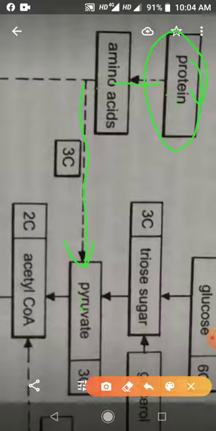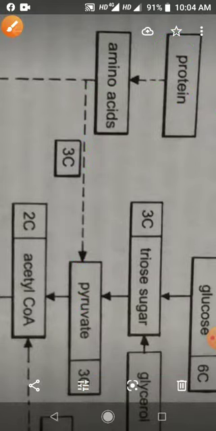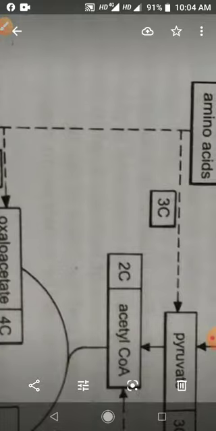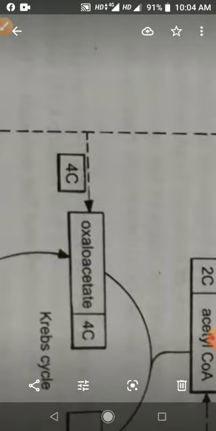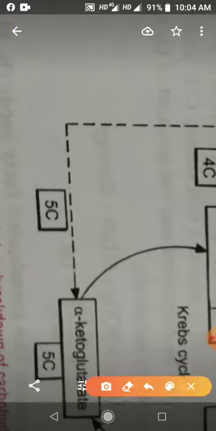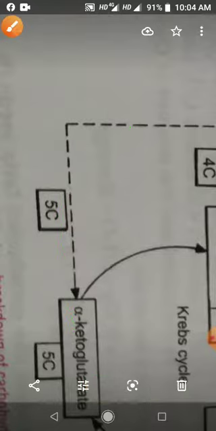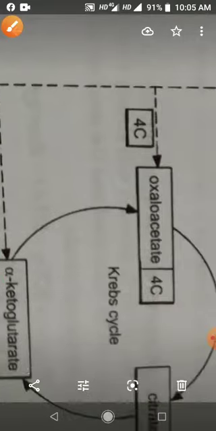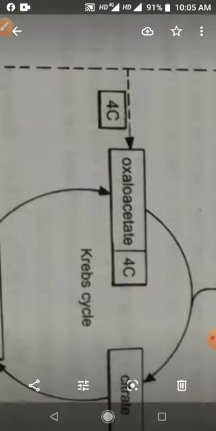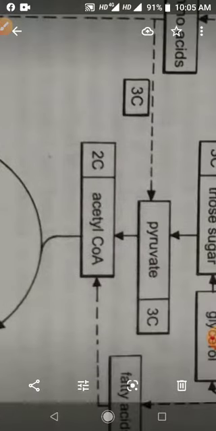Like this, amino acid may change into alpha ketoglutaric acid, and directly enter the Krebs cycle. So I told you, if instead of glucose, protein and fats are used as a respiratory substrate, then first there is degradation of protein and fat. Then only it can be used.